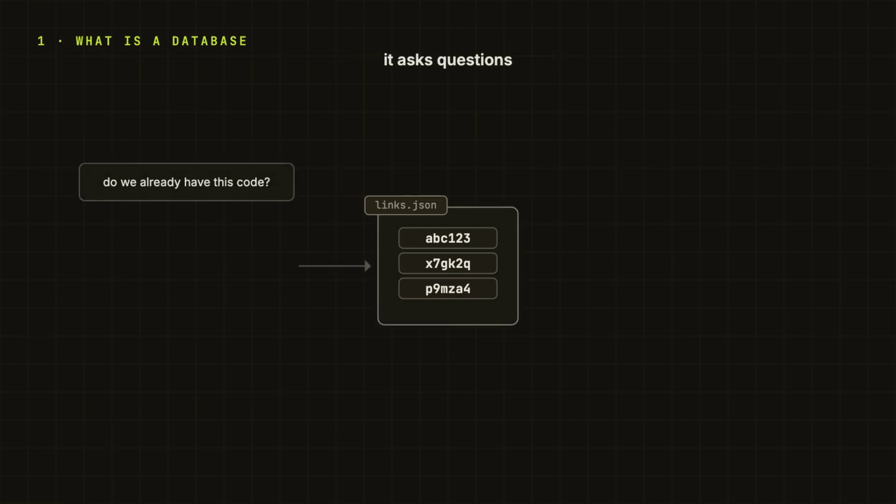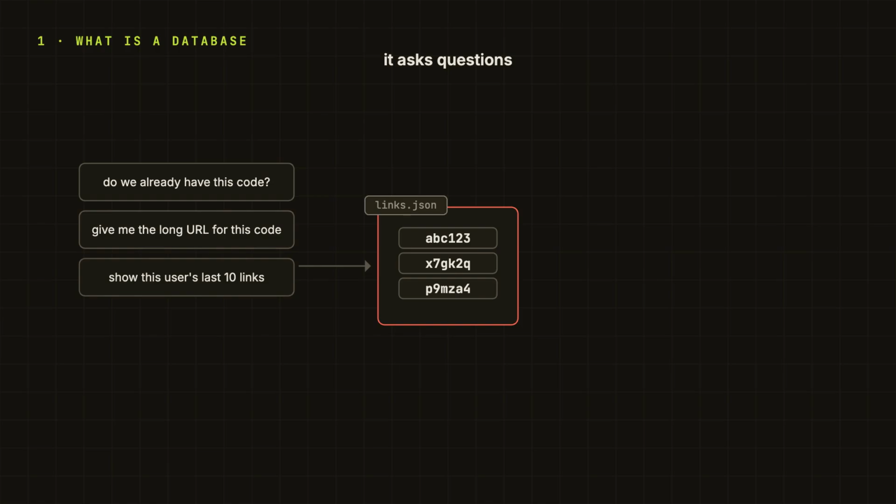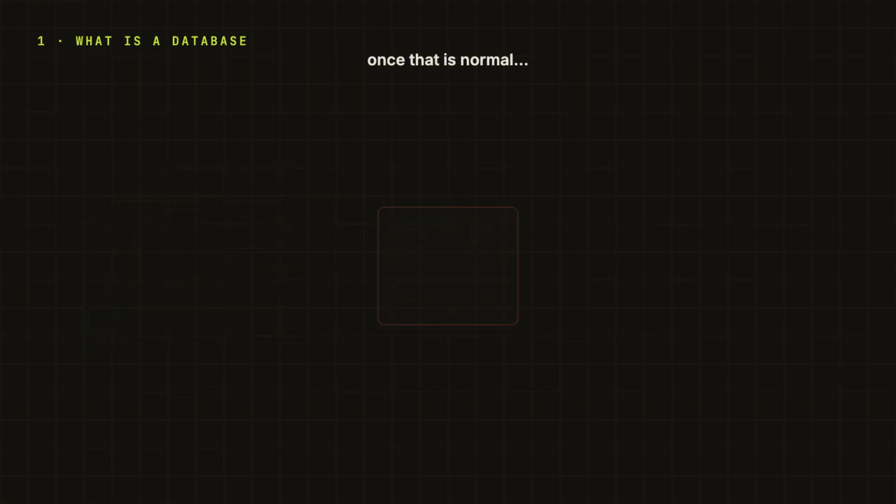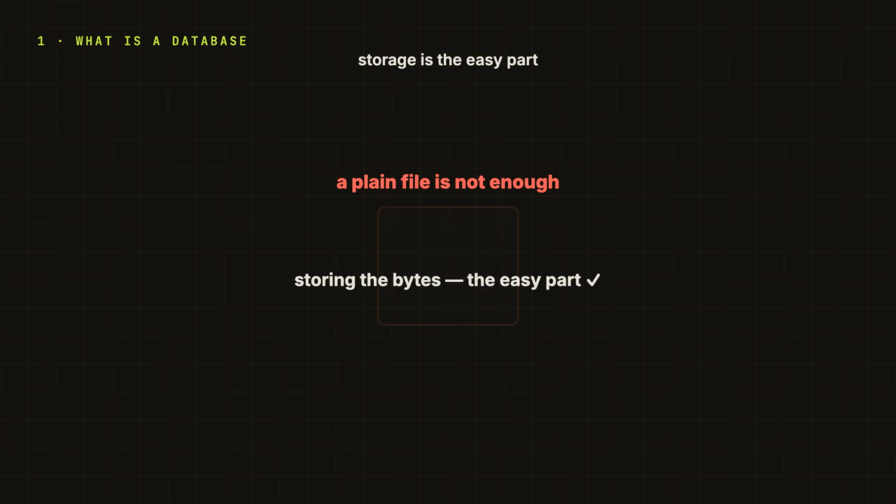Do we already have this short code? Give me the long URL for this code. Show this user's last 10 links and delete expired links. Once those questions become normal, the file itself is not enough. Not because files are bad, because we are asking for behavior around the data. Storage is the easy part. Shared, safe access is the hardest part.